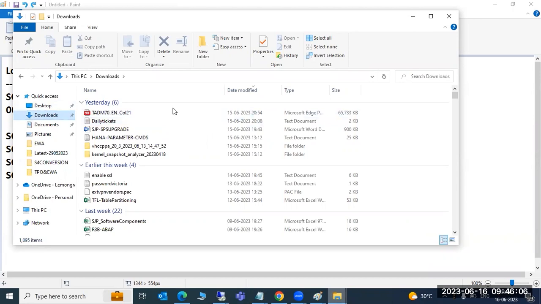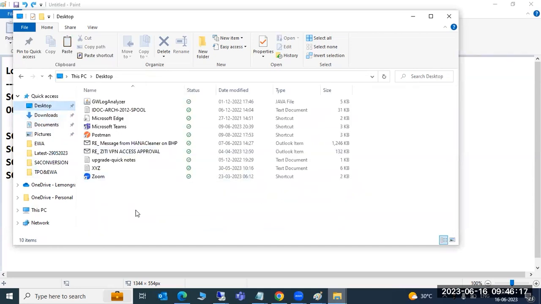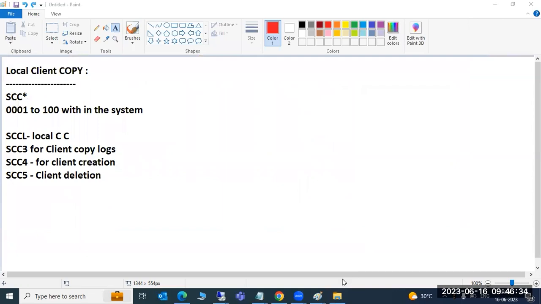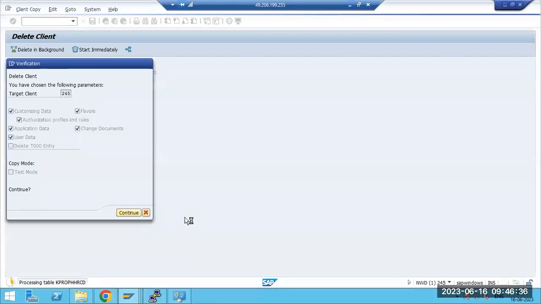Suppose I want to move this folder from the desktop to some other folder, and while copying, I cancel it. The data will come back to its normal status. A rollback will happen. Rollback means it will come to the previous status, how it was before the client copy.